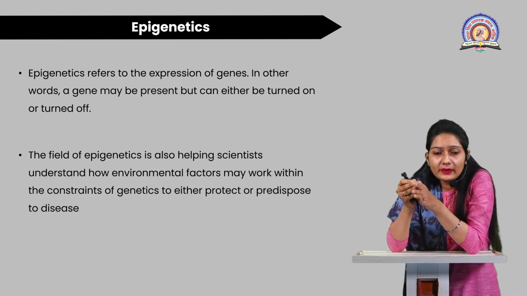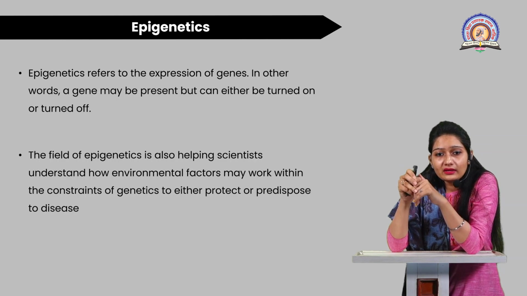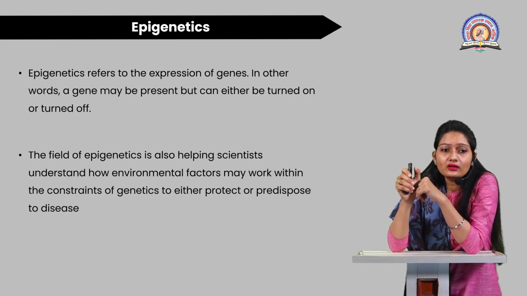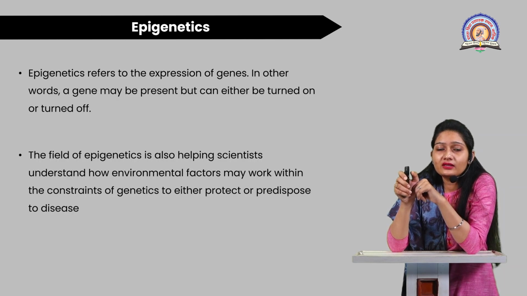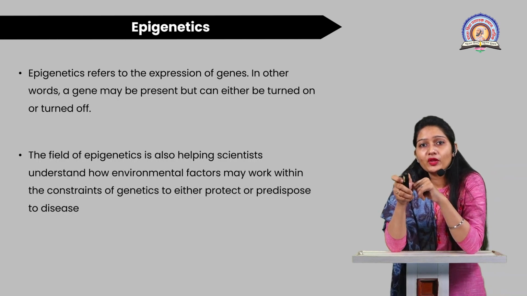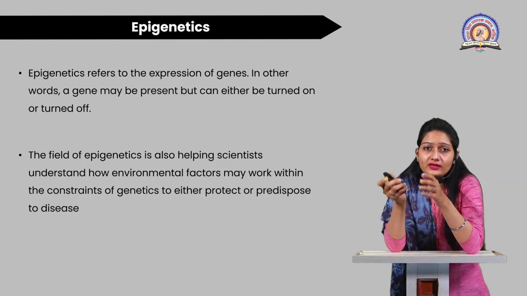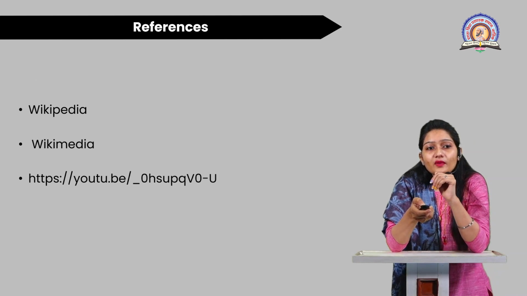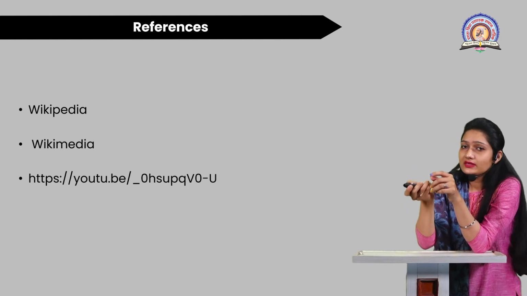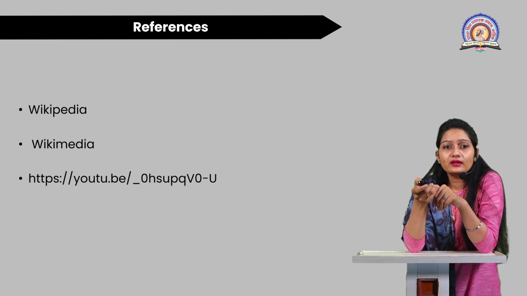The field of epigenetics is also helping scientists understand how environmental factors may work within the constraints of the genetics to either protect or predispose to diseases. This epigenetic factor also helps scientists find out how the gene aging procedure affects the epigenetic procedure as well. Now, these are some references which I have used for this session. You can refer to them.